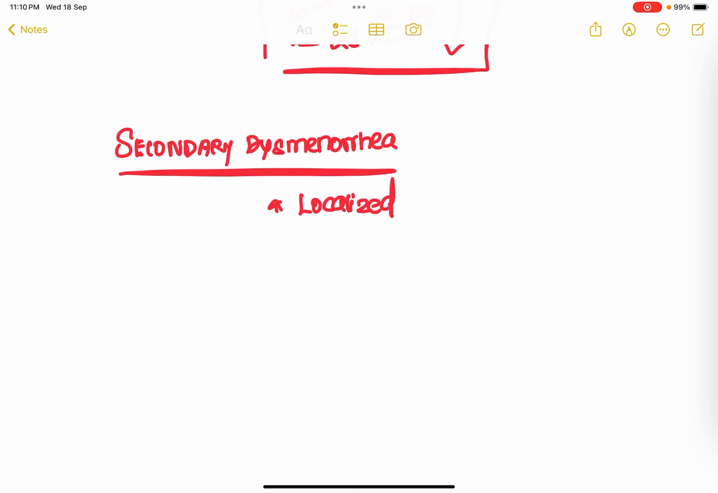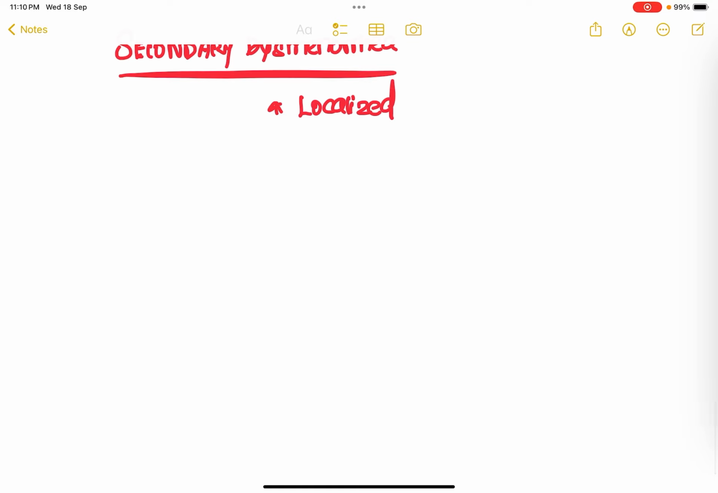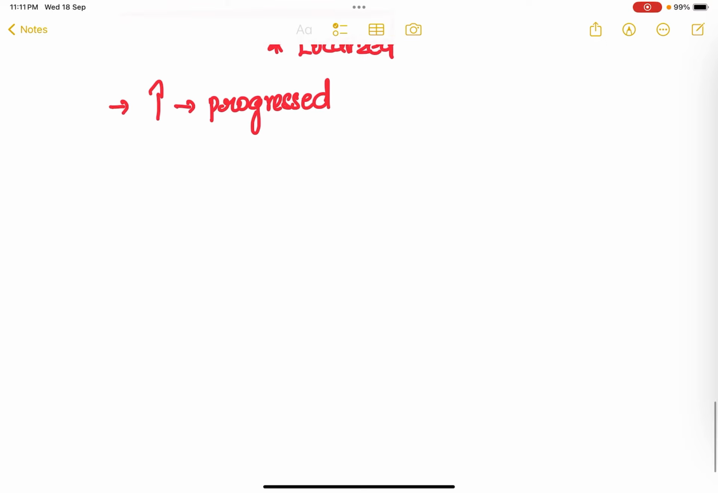And this pain is not going to settle after the onset of menstruation. To be even more particular, the intensity of the pain is actually going to progress, even after the menstruation. So even after the onset of menstruation, the intensity of the pain is going to increase even more.